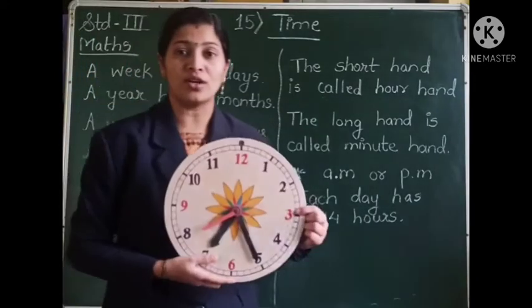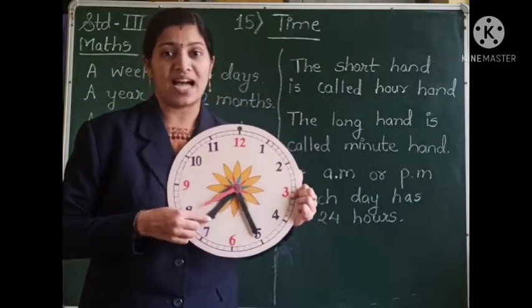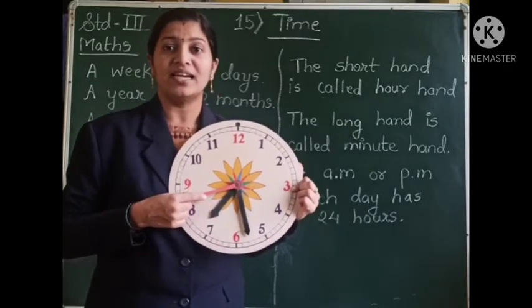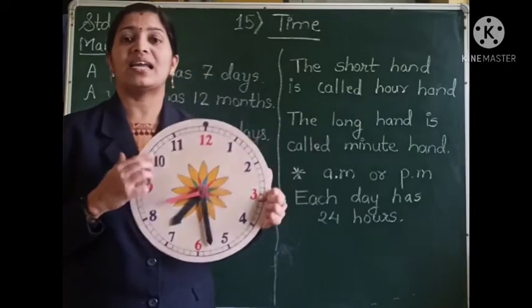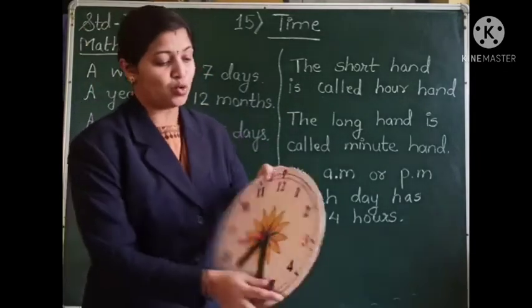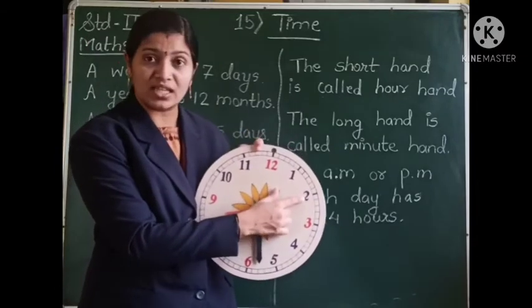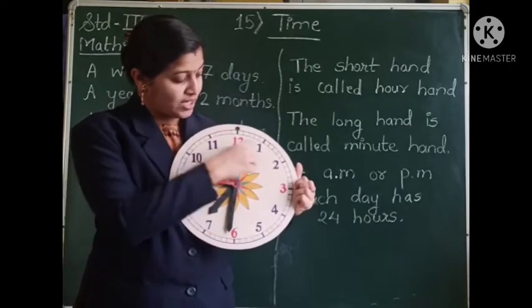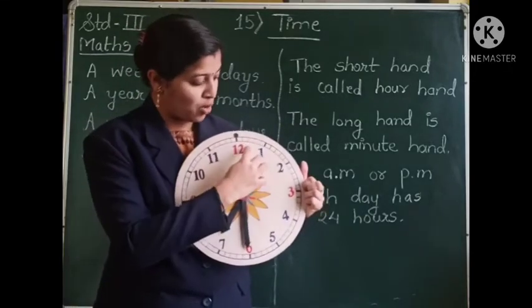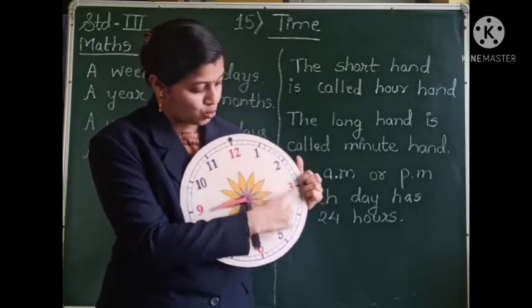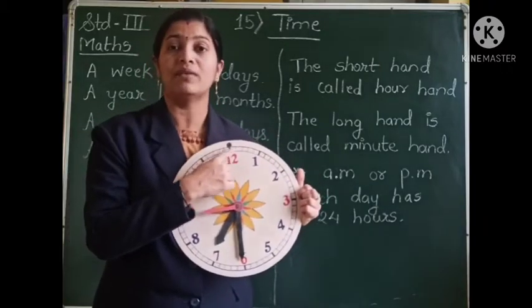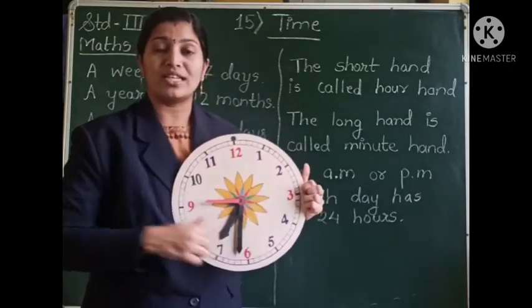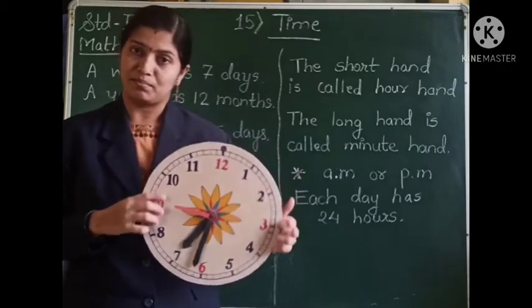Here you can see a clock. Yes, this short hand is the hour hand. This long hand is the minute hand and this red colored hand, it is the second hand. The hour hand takes 1 hour to move from one number to the other number. Whereas the minute hand, it moves all the numbers within 1 hour. It moves from 12, it moves to 1, 2, 3 and all the numbers, it will come back to 12 within 1 hour. And the second hand, it completes all these numbers within 1 minute.